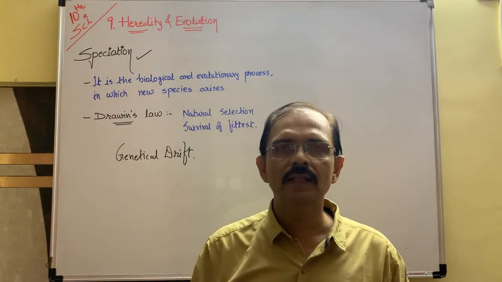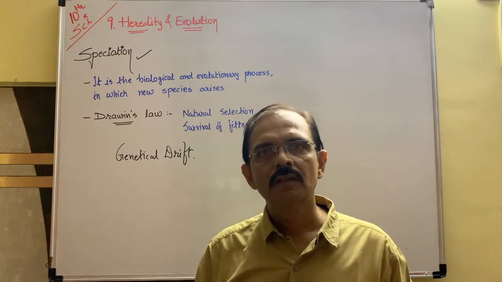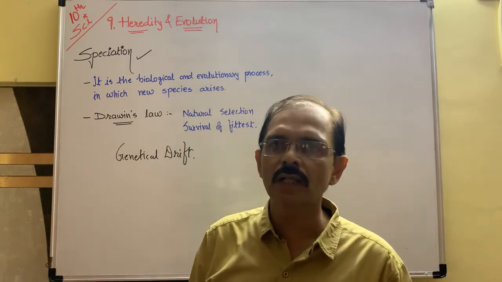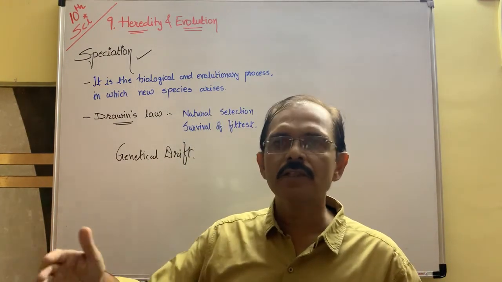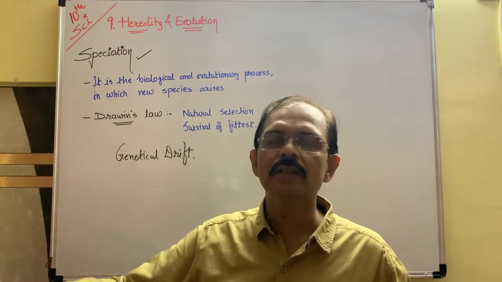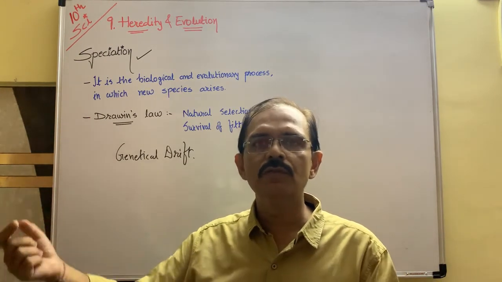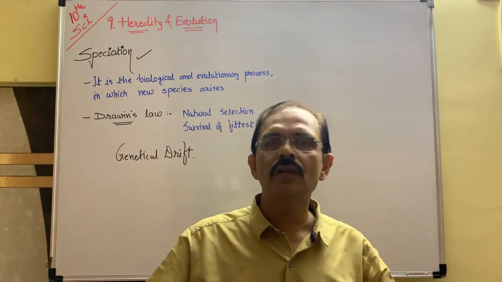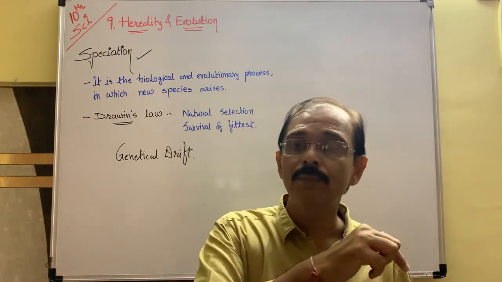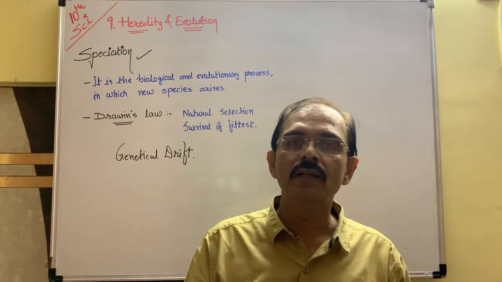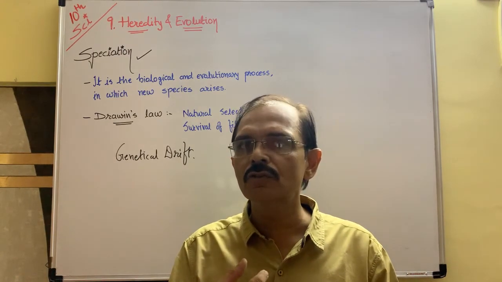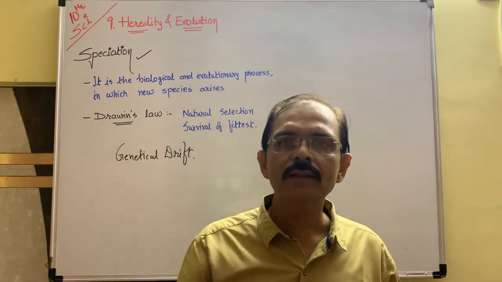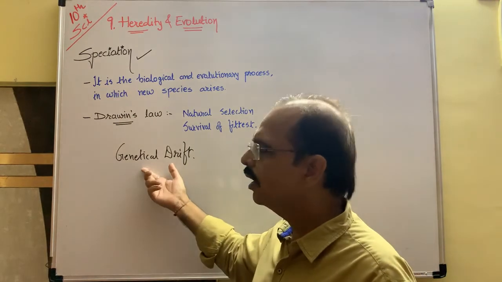As an example, we say that our food habit may change. If we are Gujarati and suppose we are 100% vegetarian, then our foods are peculiar. Our generation's food habits are also peculiar. But suppose your generation moves from Gujarat to Africa, or to a European country, or the US or Canada or any other country. If they want to survive in that place, they have to eat non-veg, and they have to drink also, so their generation in this area now has new characteristics, new changes occur. This is called what? Genetic drift.